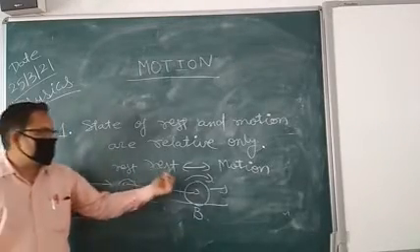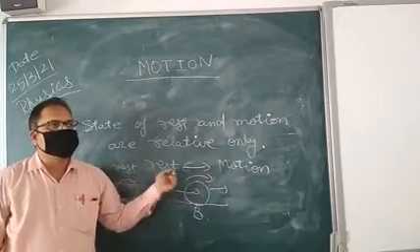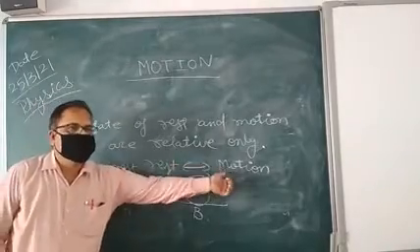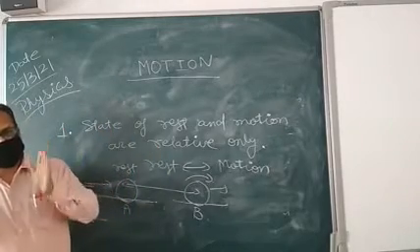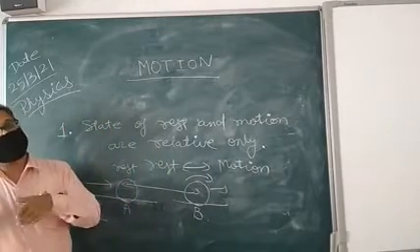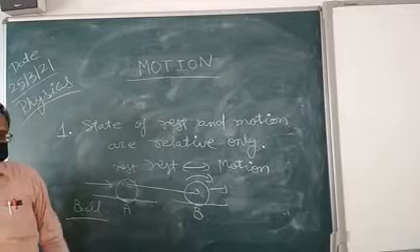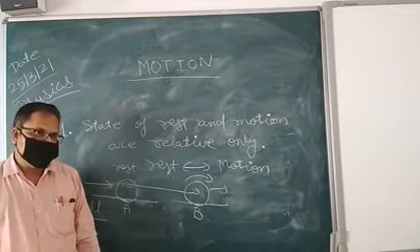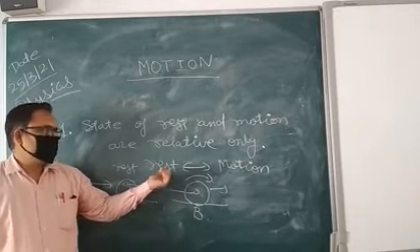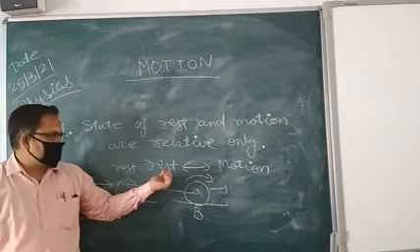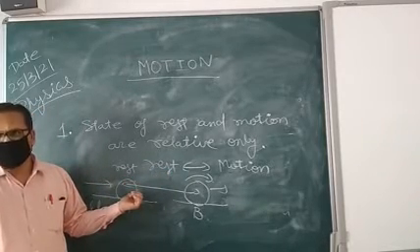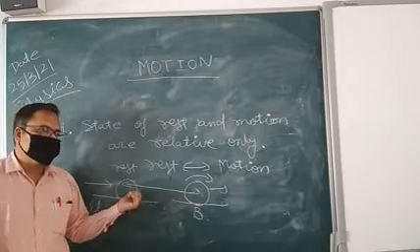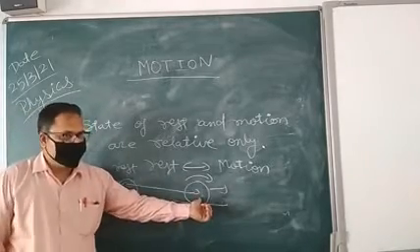So these two things are not separate, they are interrelated to each other. I mean, a body may be in rest for a particular period of time or a body may be in motion for the next period of time. Suppose you started at 9 am and saw this ball at rest, and at 9:01 you hit the ball, then it will be in motion.